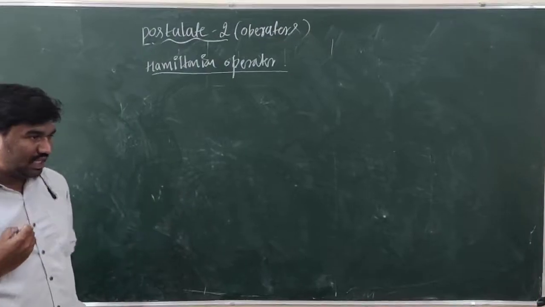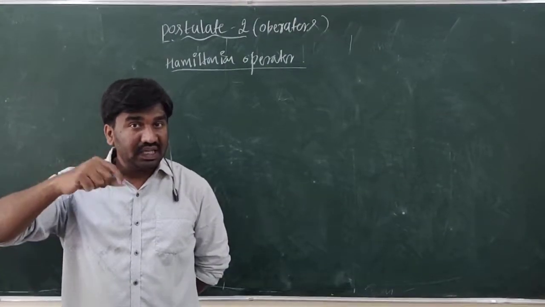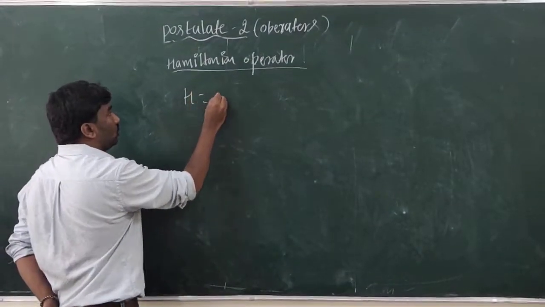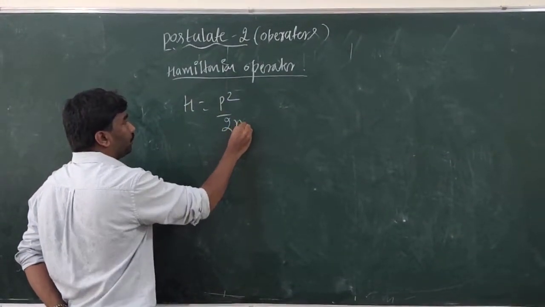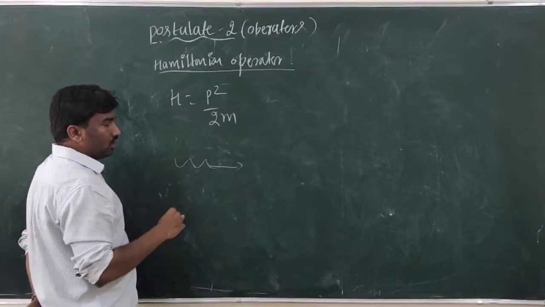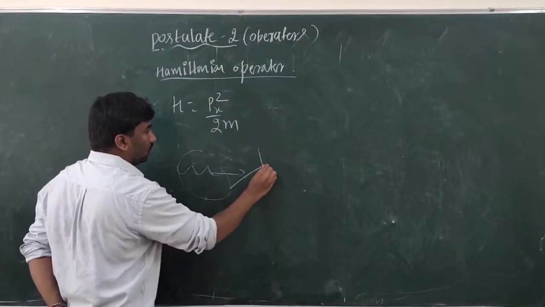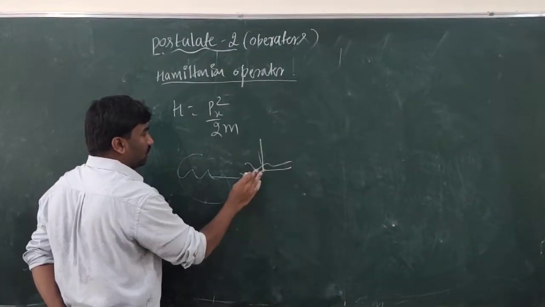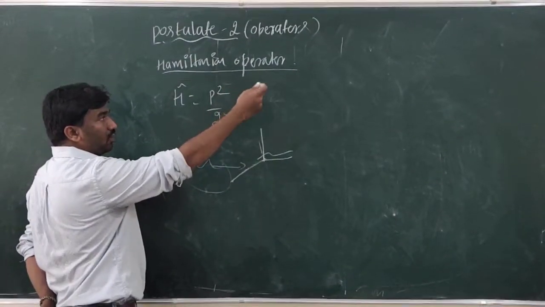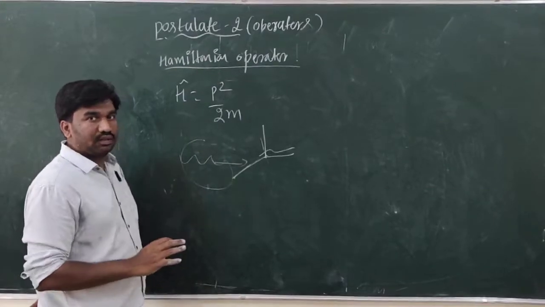If a particle is moving along the x-axis, y-axis or z-axis, or in 3 dimensions, and this particle is free, then the total Hamiltonian H is equal to only the kinetic energy, p square by 2m. If the particle is moving along, for example, the x-axis, then px square by 2m. If the same particle is moving in x, y and z axes, the Hamiltonian operator H is p square by 2m, where p square means px square plus py square plus pz square. But if this particle is free from external field, it is always free.